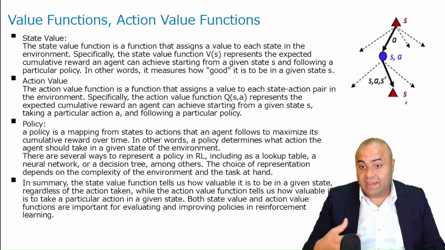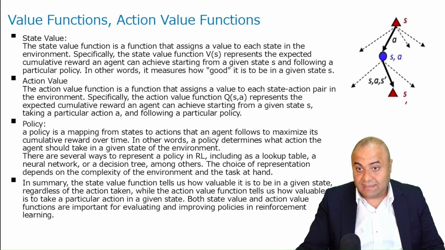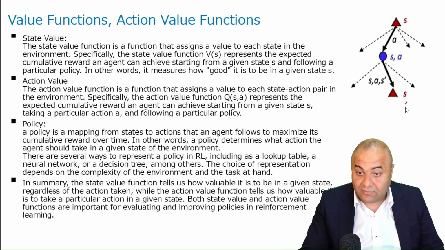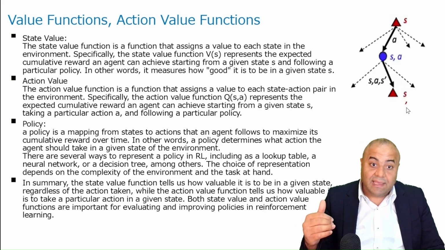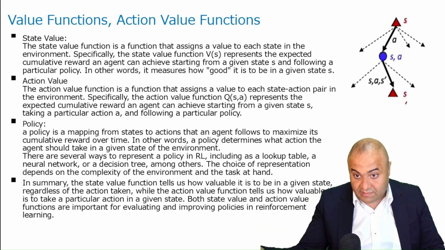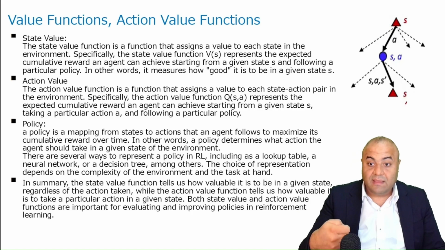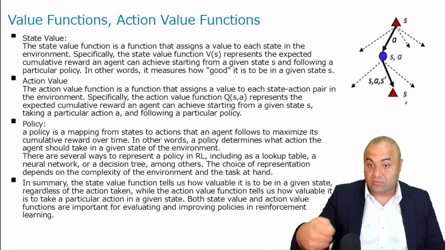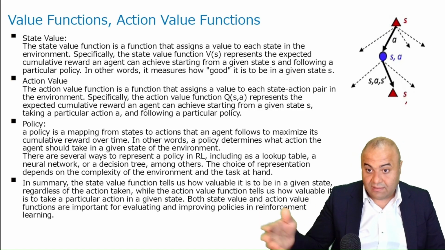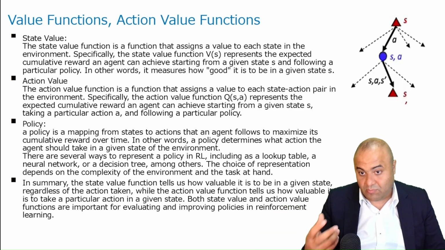So every state will have a state value that is connected with the expected reward that we might get if we continue the game or continue the problem we're doing.